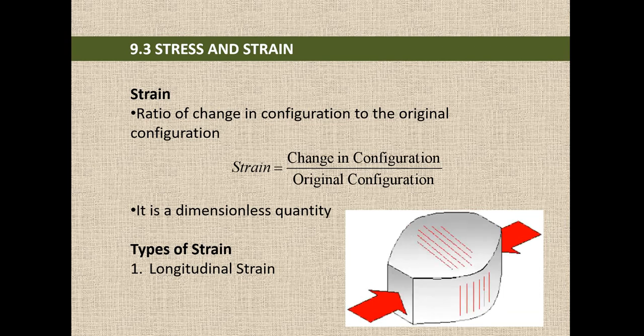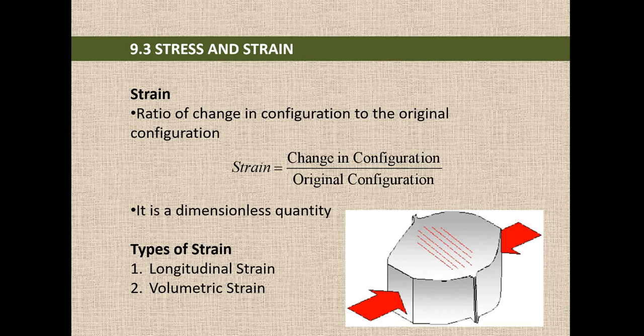First of all we will discuss longitudinal strain. How can we define longitudinal strain? Longitudinal strain is equal to change in length divided by original length. If a wire is there, and you are applying tensile stress, a perpendicular force, the length of the wire gets increased. So change in length divided by original length. How to find change in length? Final length minus initial length. That will be longitudinal strain, and another name for longitudinal strain is linear strain.